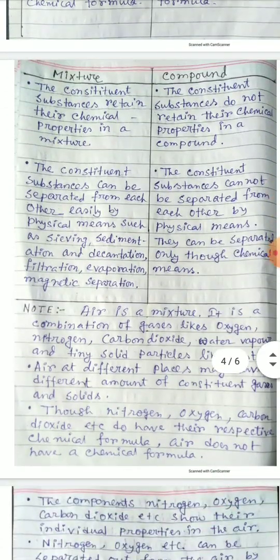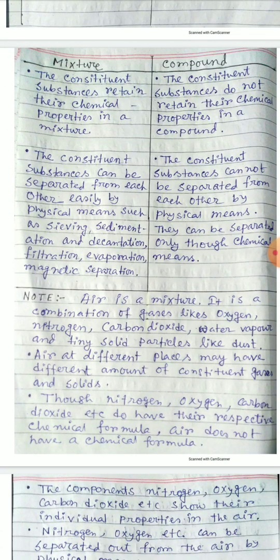Next one, the constituent substances retain their chemical properties in a mixture.